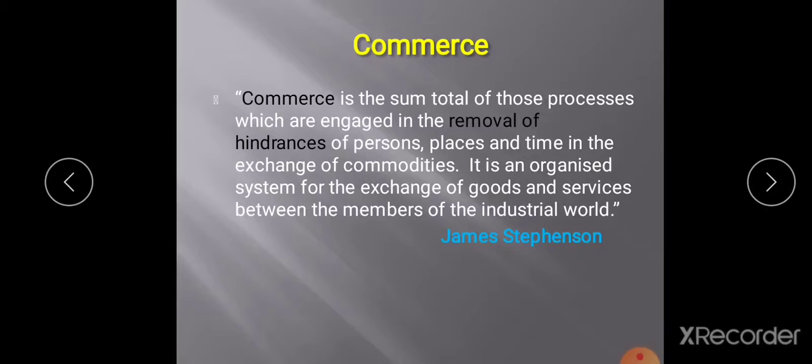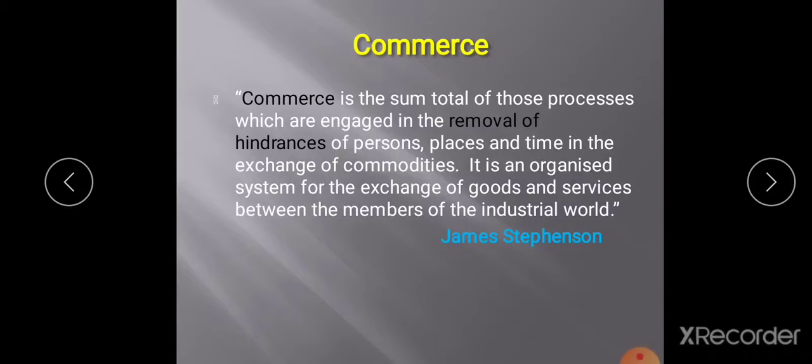So, what is the nature of commerce? Simply, commerce includes all those processes which will remove the difficulties of people in getting finished goods from the industry to the common public. Understood?